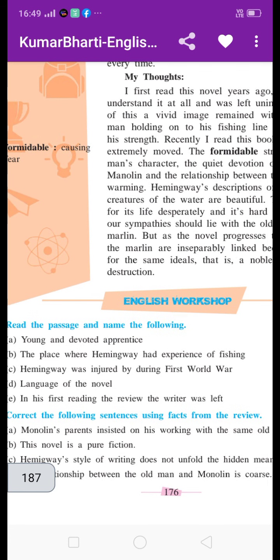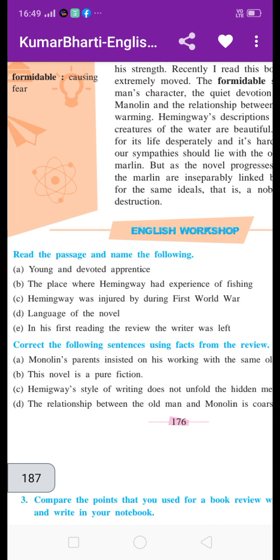In this way, in our English syllabus, the next lesson is 4.6, The Gift of the Magi. This lesson is reduced from our syllabus. So our textbook syllabus is finished now. Tomorrow we will start our grammar part. Okay, thank you.